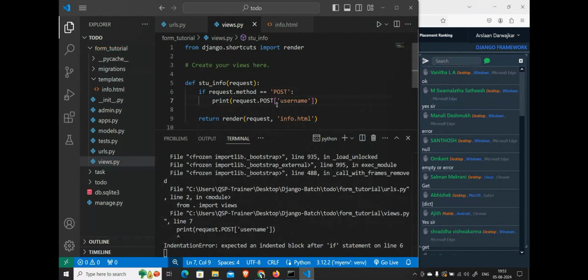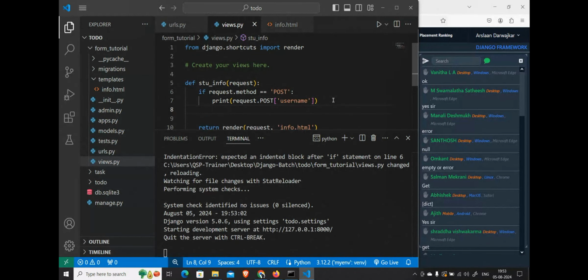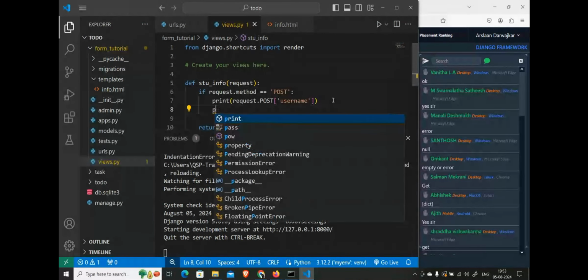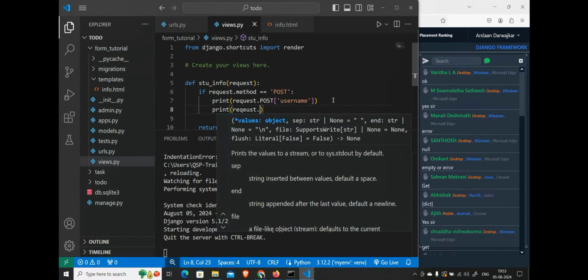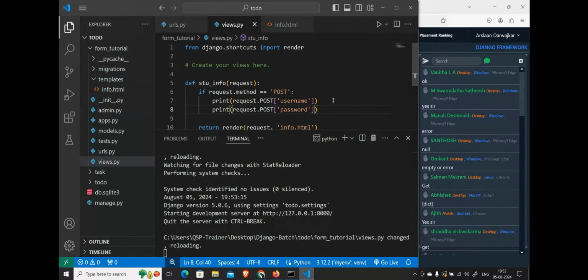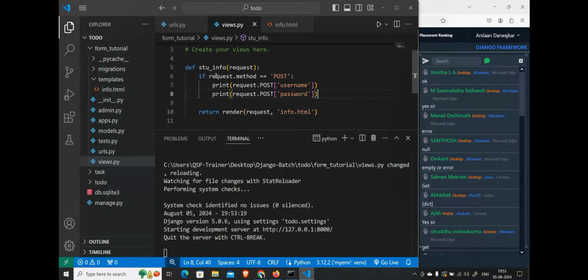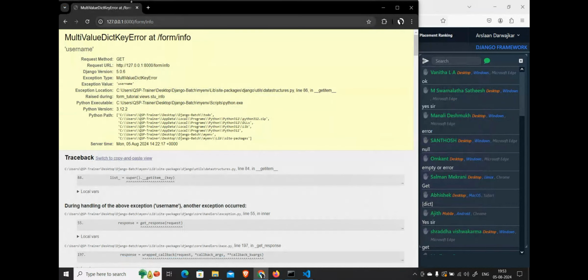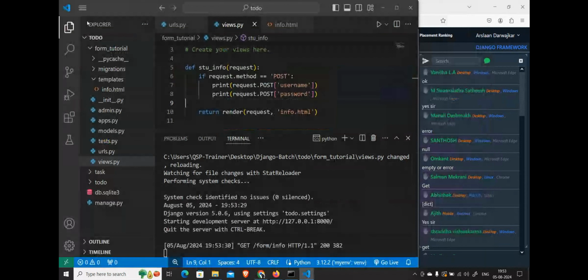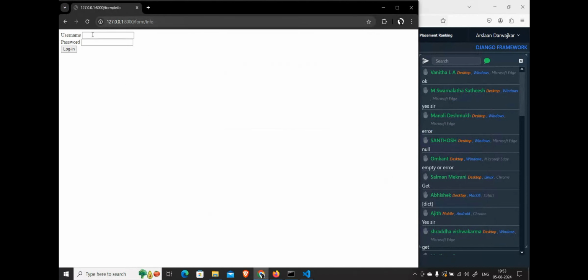If it is post, only then you print something called username, and also you can print request dot post password. Only if the request dot method is post, do this, or else don't.